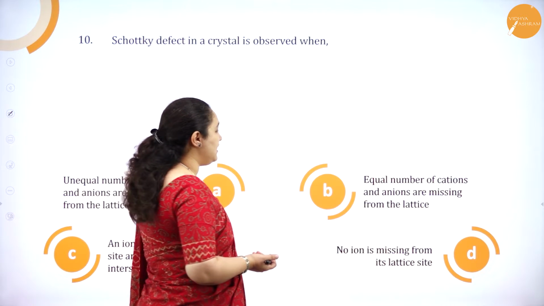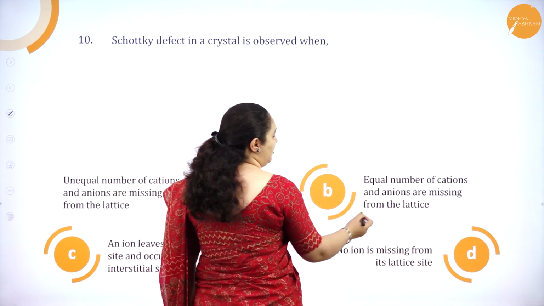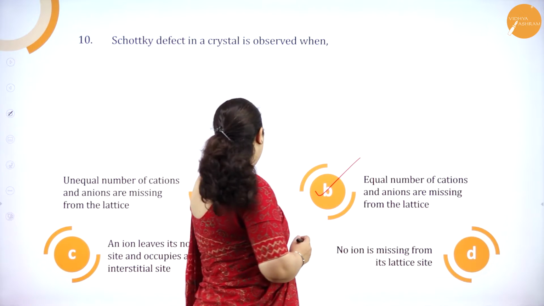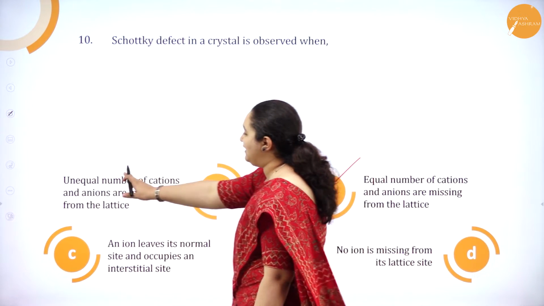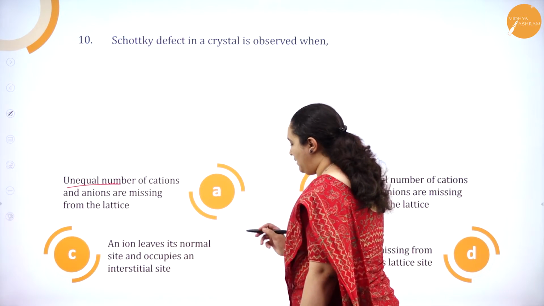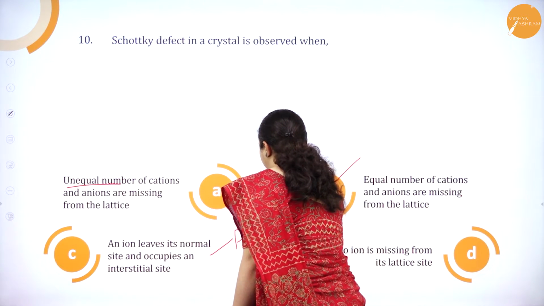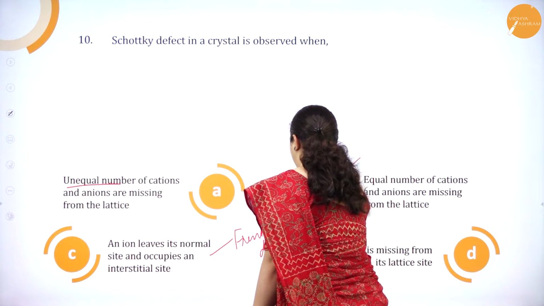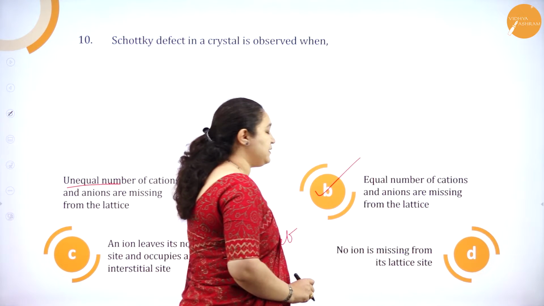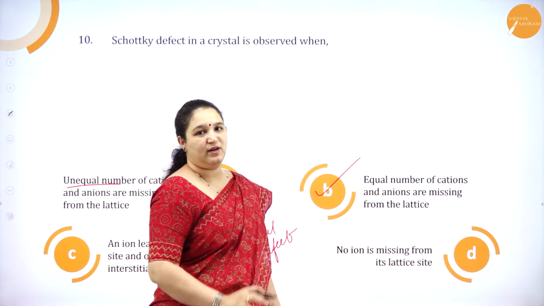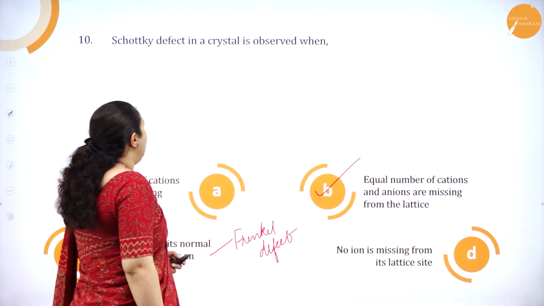Correct? So which is the correct answer? Equal number of cations and anions are missing from the lattice site. So it is option B. It cannot be option A because they have given unequal number there. Option C also cannot be, because this is Frenkel defect. If they say no ions are missing, there is no defect at all. That is, there is no Schottky defect. Okay. Next question.